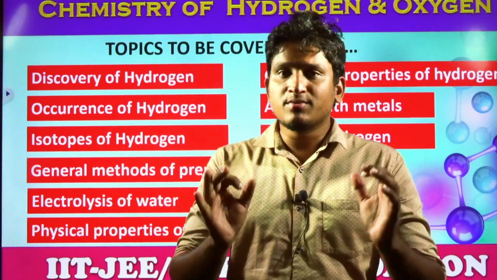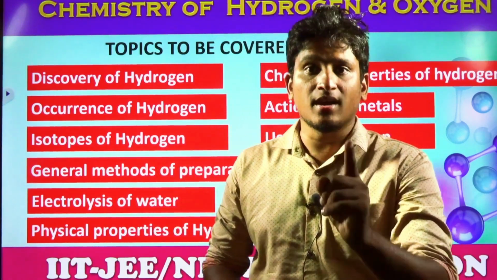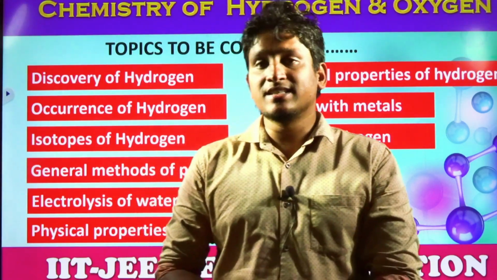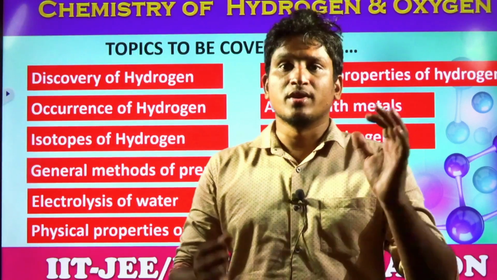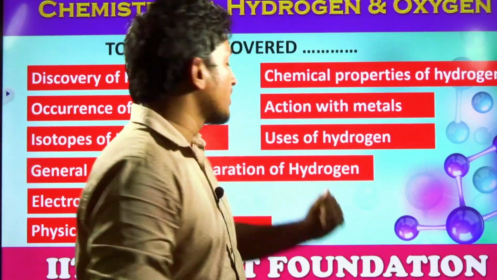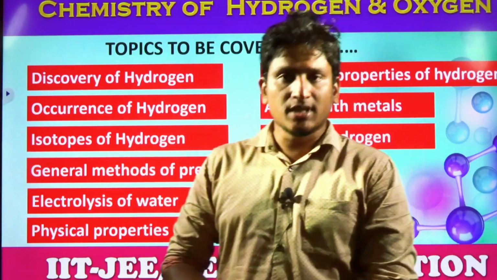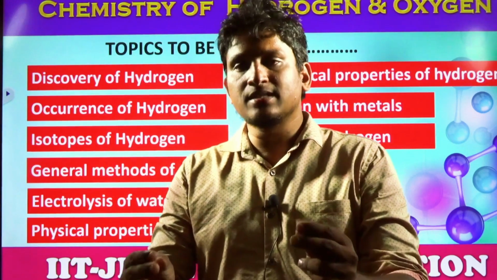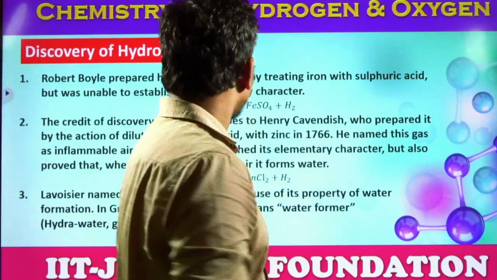So hydrogen is one of the key elements in the universe and it is the first element after the universe formation. But hydrogen is less abundant on our planet Earth, but it has many uses. So in this chapter we are going to discuss the discovery of hydrogen, the isotopes, its general physical properties, chemical reactions, how it reacts with metals, non-metals, and its uses. Everything we will discuss in this chapter.